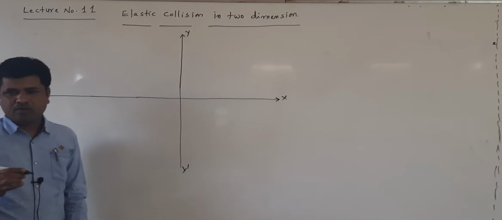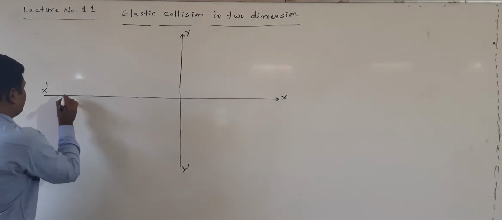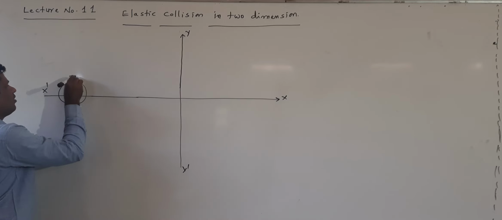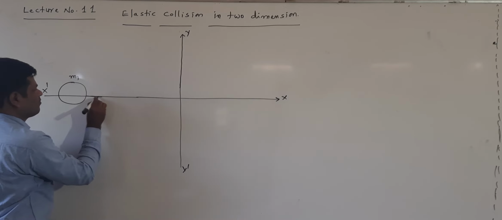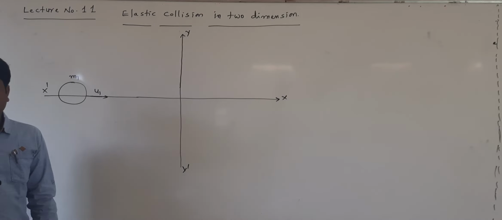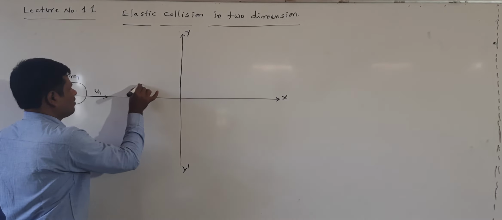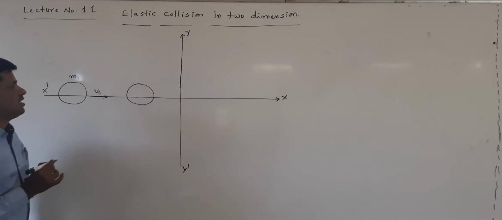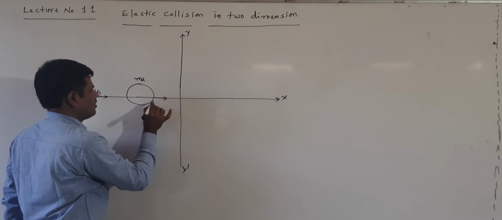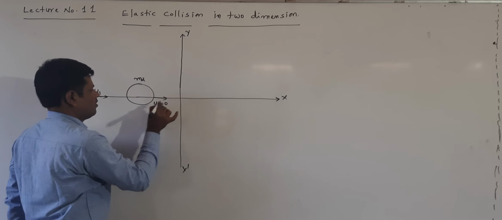Okay. Now first of all I am considering the m1 body. This m1 body moves with velocity u1 before collision. The m2 body is at rest, u2 equal to 0.